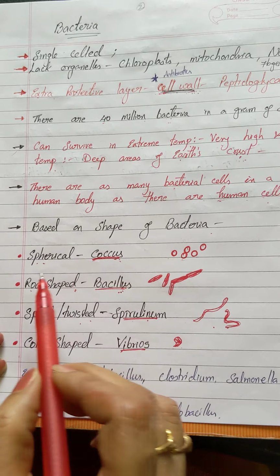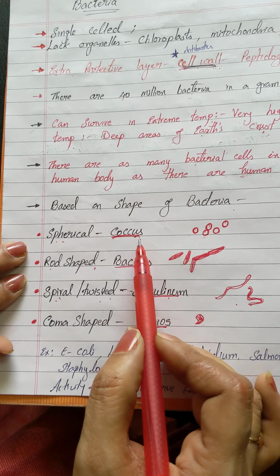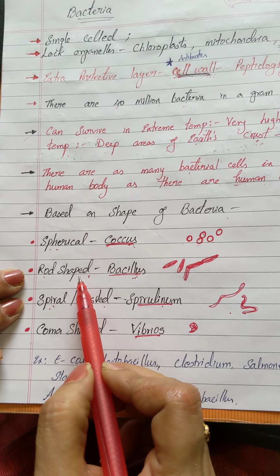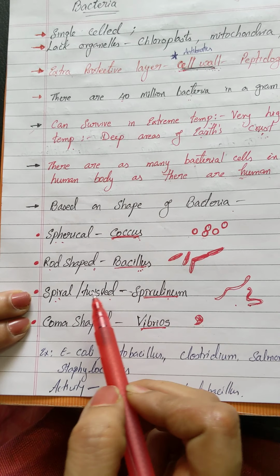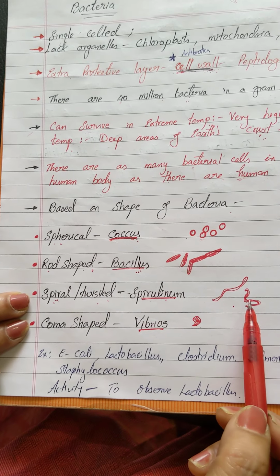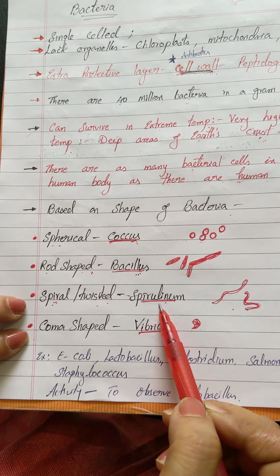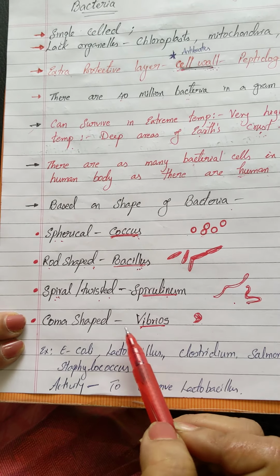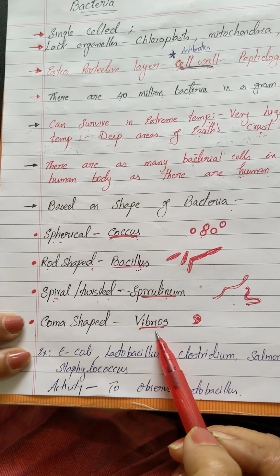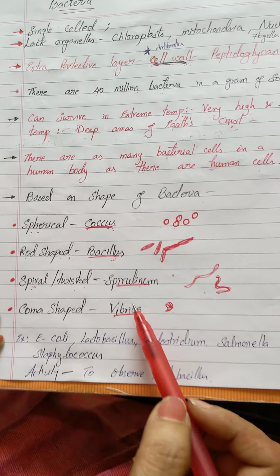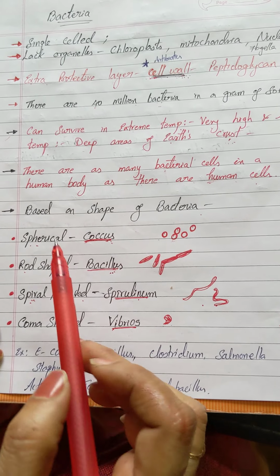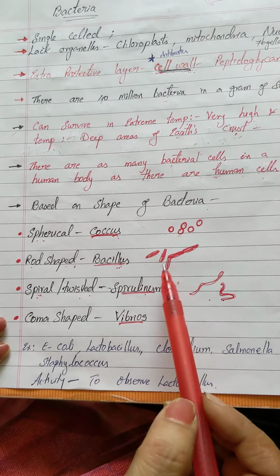Now again, spherical shaped bacteria are called coccus, rod shaped bacteria are called bacillus, spiral or twisted or spring shaped bacteria are called spirillum, and comma shaped bacteria are called vibrio. These are four different types of bacteria classified according to shape.